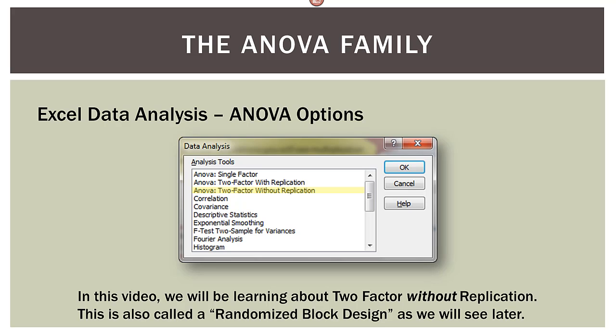This is also called the randomized block design, and we'll see how that applies later. So it goes by several names. It's the two-factor without replication. It can be called the two-way without replication, or you'll also see it as the randomized block design. So just keep that in mind as you proceed through your own coursework and through our videos here.